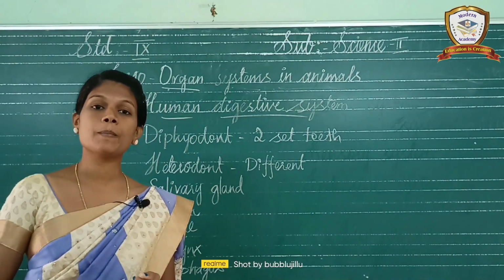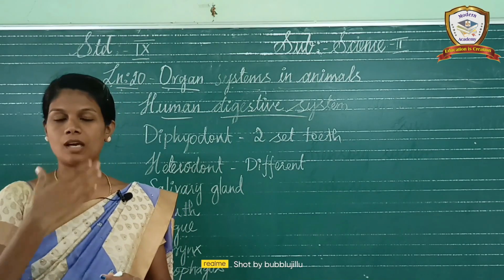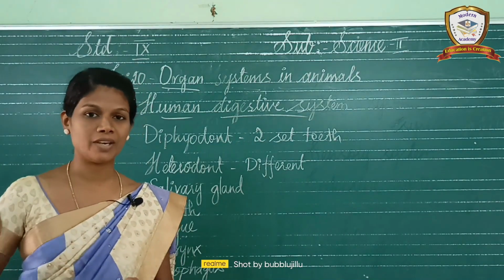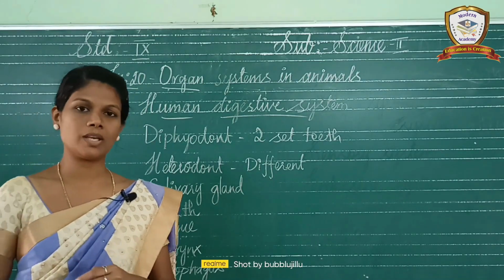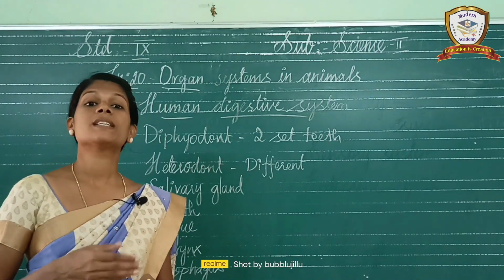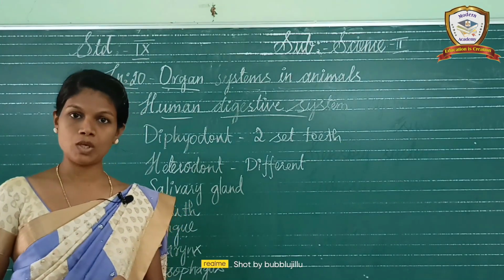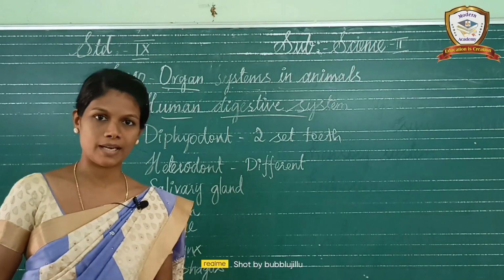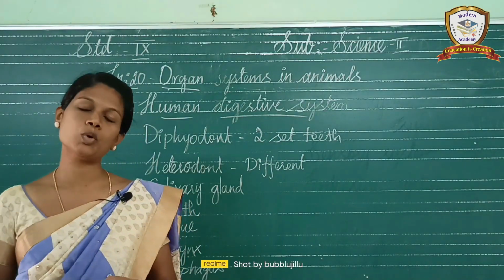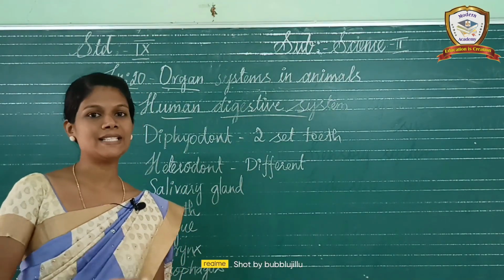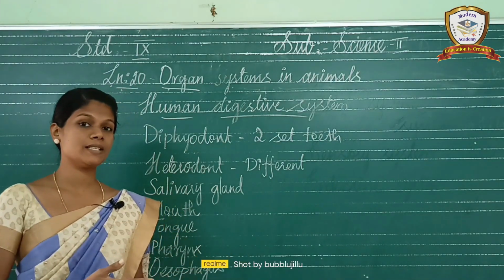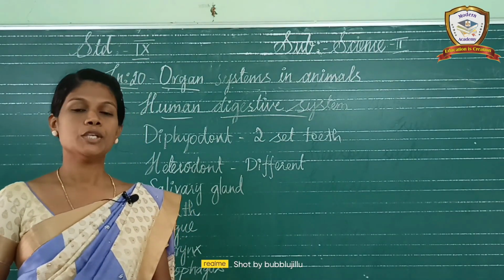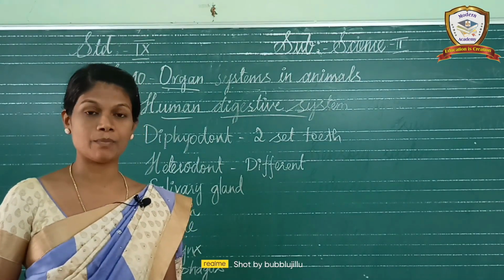Saliva is used to keep our mouth wet. The buccal cavity maintains its wetness by the salivary glands only. The salivary gland secretes saliva, which contains an enzyme. Since this gland secretes enzymes, it is called an exocrine gland. Endocrine glands secrete hormones, exocrine glands secrete enzymes. So the salivary gland is an exocrine gland because it secretes enzymes.